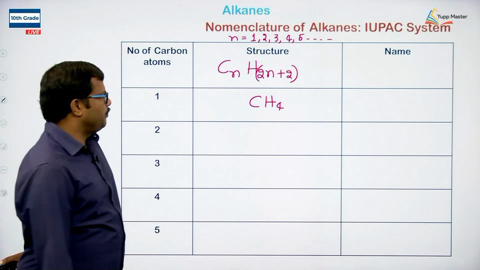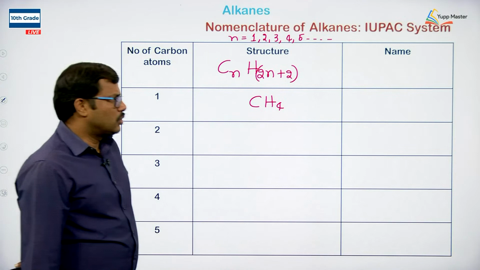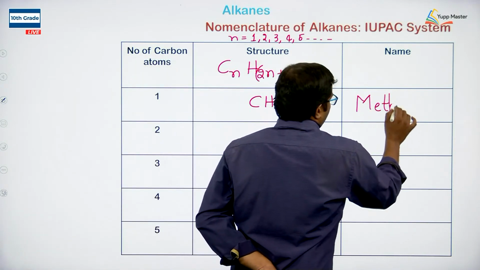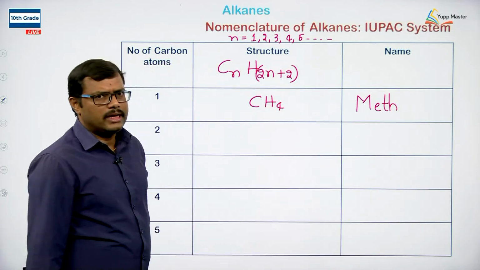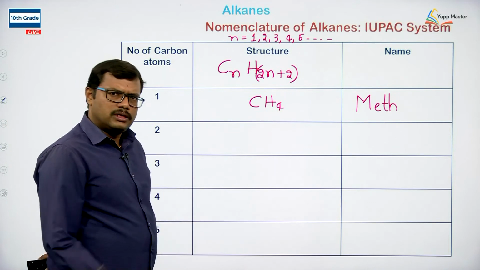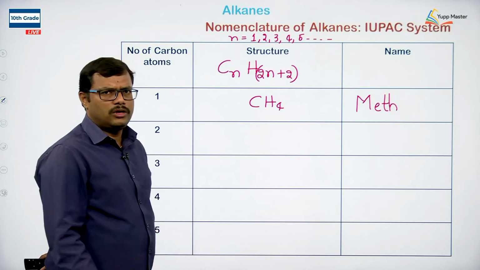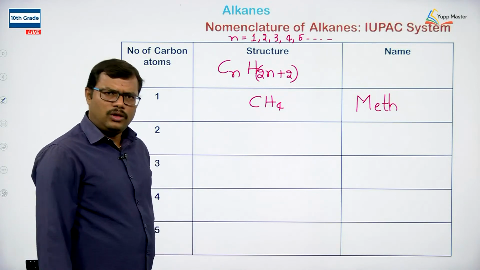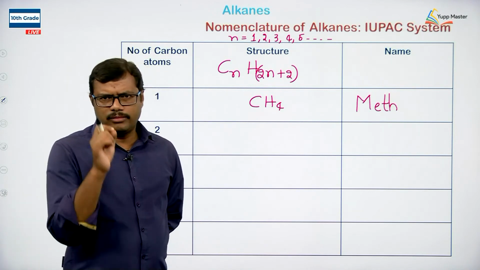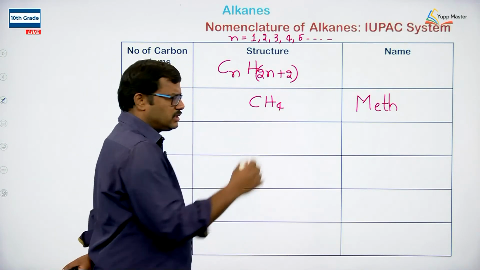So when n equals 1, C1H4, CH4. Here we are using the name meth. Meth indicates the root word. The root words for the first 4 members are taken from the common system, and from the 5th member onwards we use the Greek numerals to indicate the root word. The root word always gives us the number of carbon atoms present in the chain. So CH4 is meth.